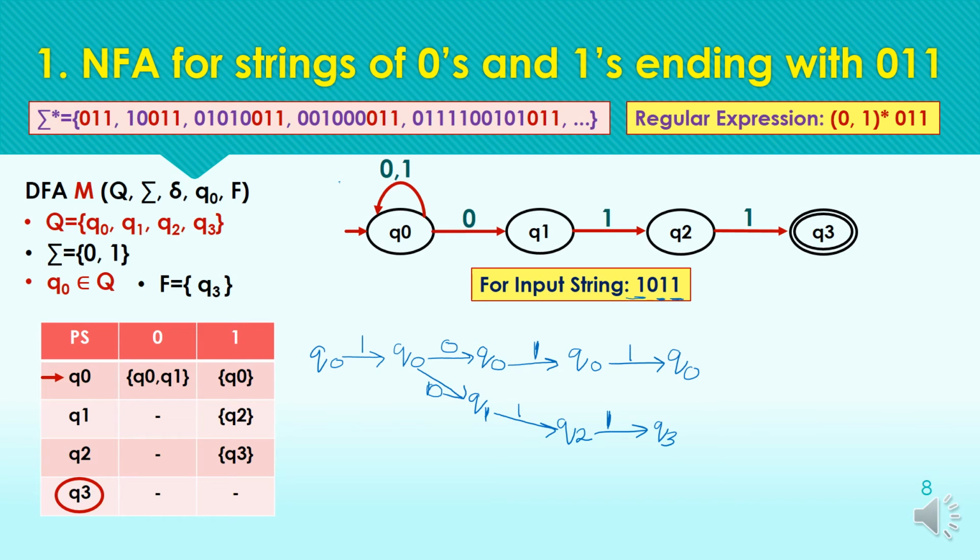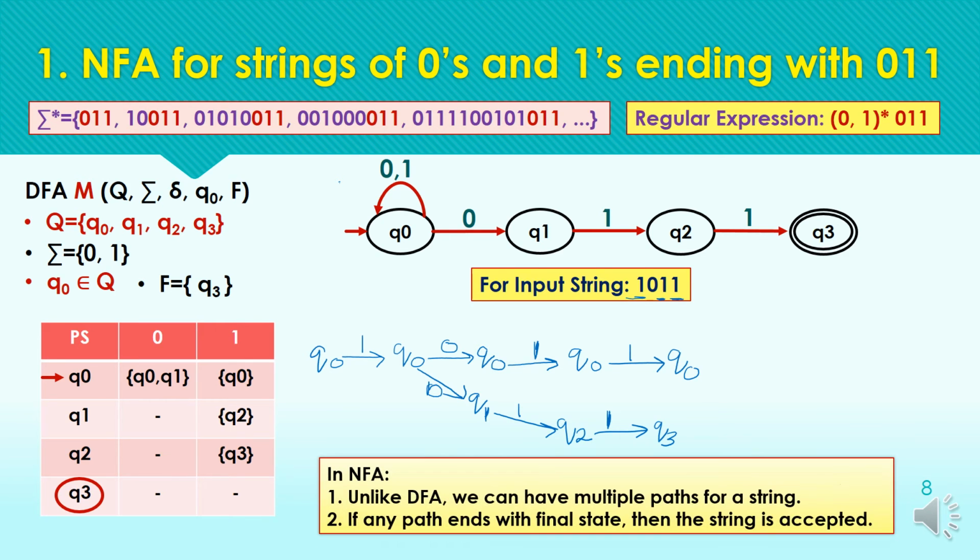So now as the string is ended and we are having two paths over here, path 1 is ending at the q naught. This is the path 1 and this is our path 2.